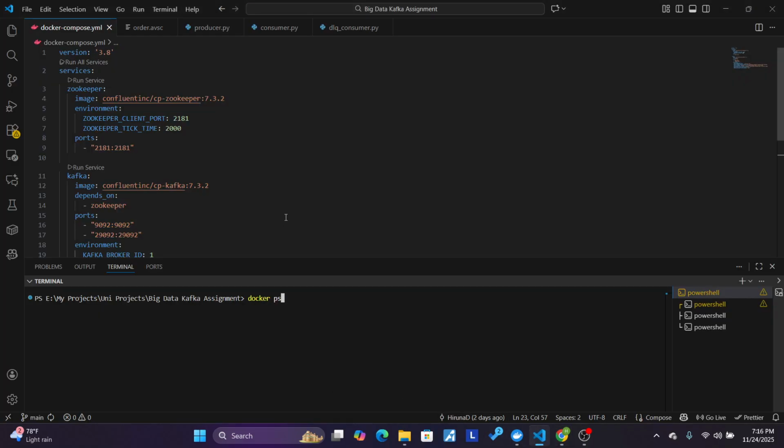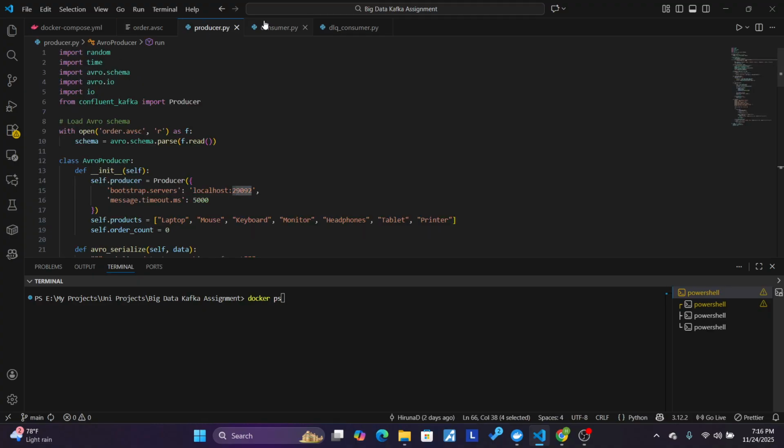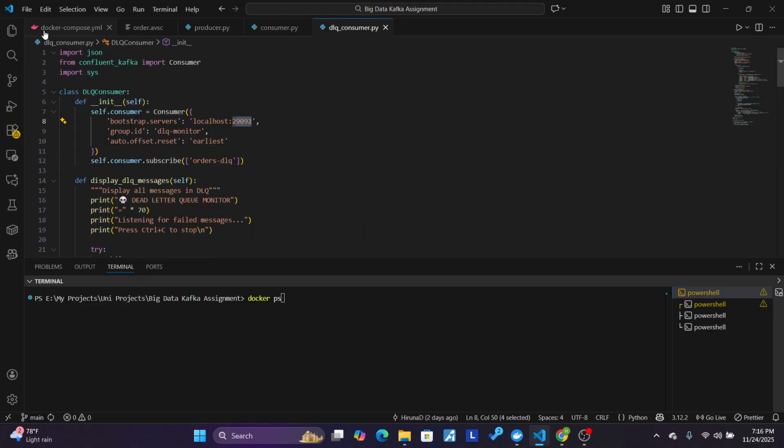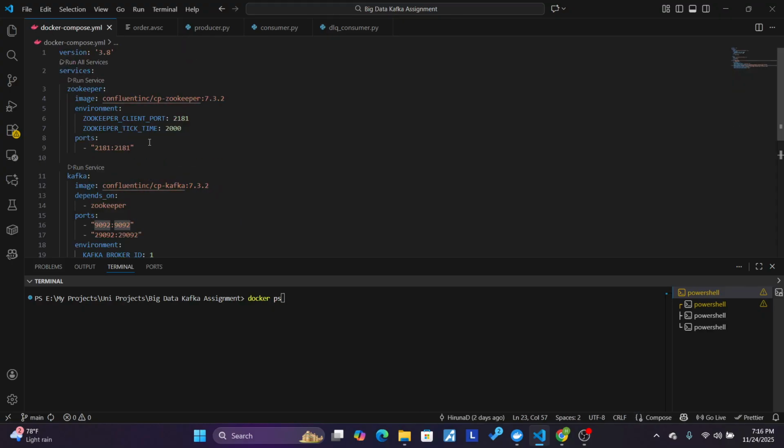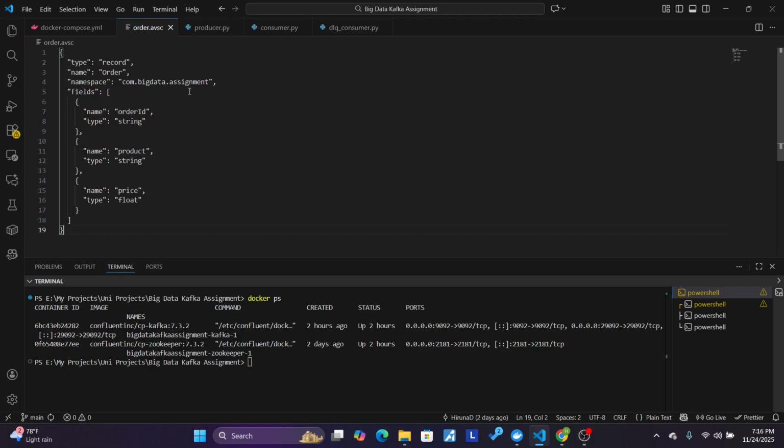Here, you can see our core components, which are the Docker Compose file, order.avsc file, producer file, consumer file, and DLQ consumer file. You can see our Kafka and Zookeeper running in our Docker components. This is our schema, defining the order message structure with three fields, which are order ID, product, and price.